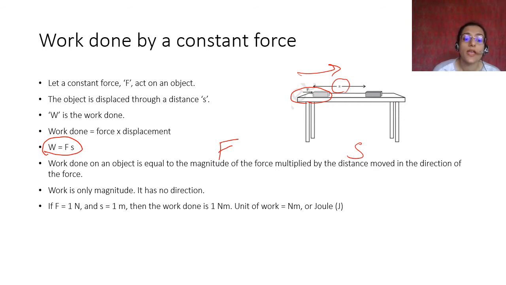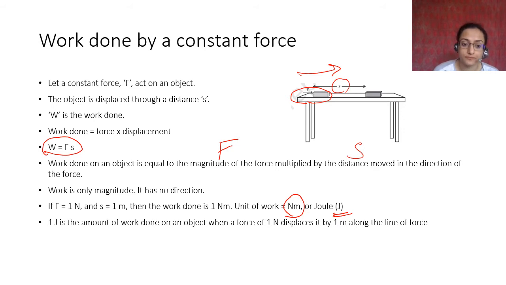Okay. If force is equal to 1 Newton, distance is equal to 1 meter, then we say that the work done is 1 Newton meter. The unit of work is Newton meter or joule, right? Newton meter or joule.